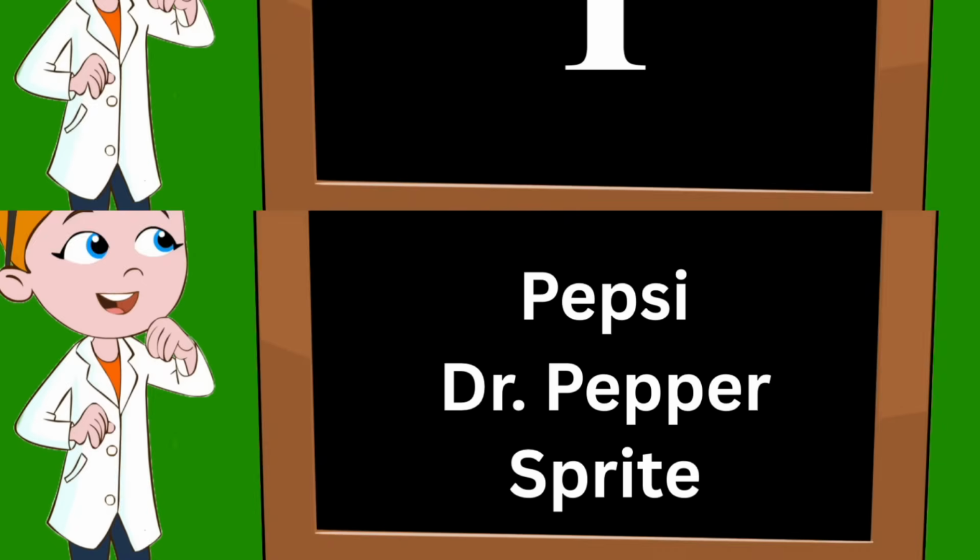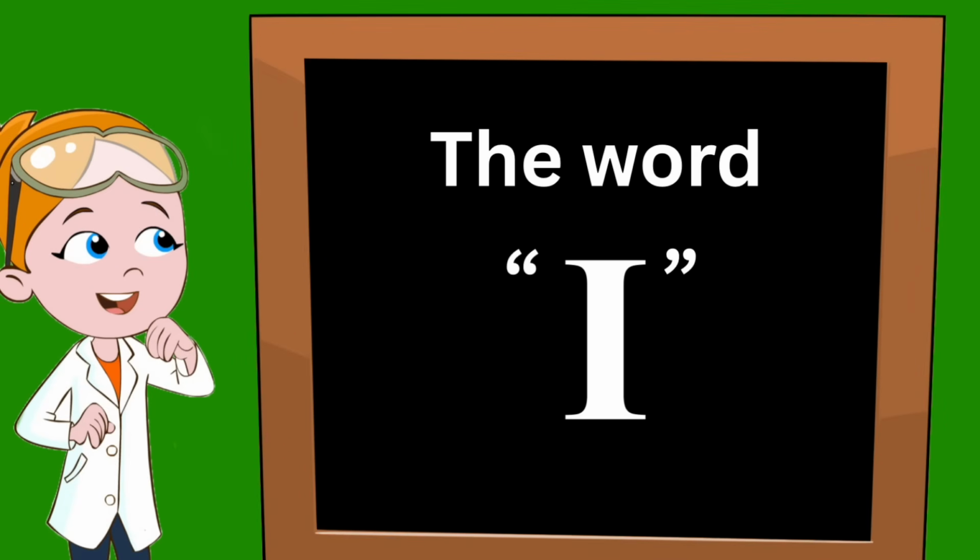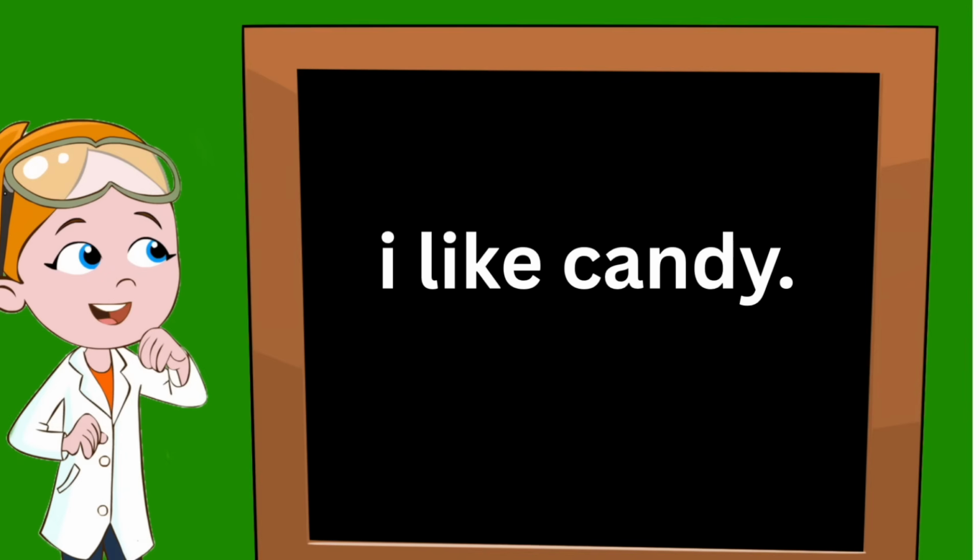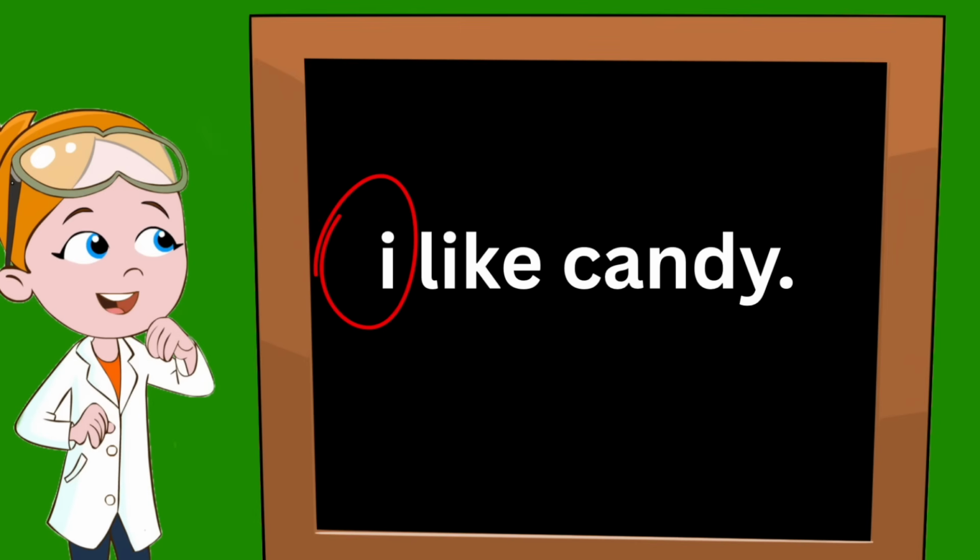Let's move on to rule number 3, the word I. I is a word that is always capital, no matter if it's at the beginning, middle, or end of a sentence. Let's start with this sentence. I like candy. I would need to be capitalized because it's at the beginning of the sentence, but also because I is being used as its own word.